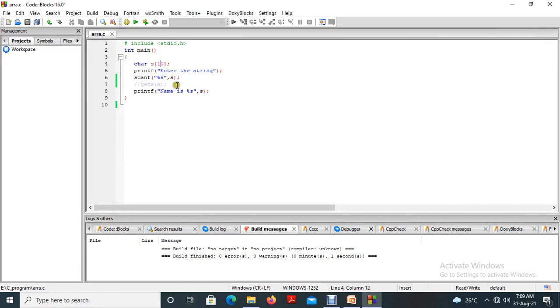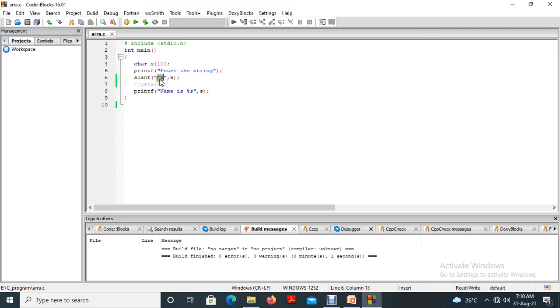Usually we studied that the format specifier for a character is %c, but in this case this is a character array, so we are using %s. The syntax is slightly different from the previous cases.